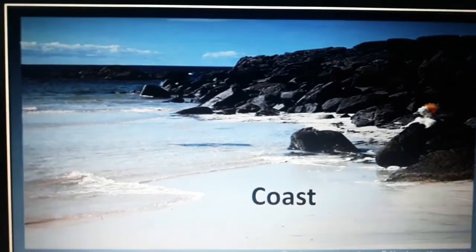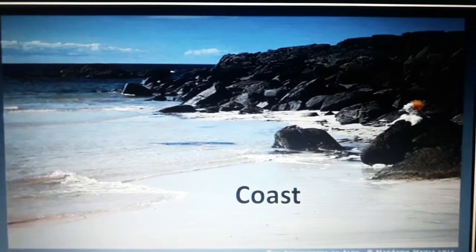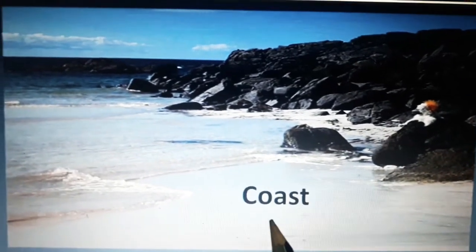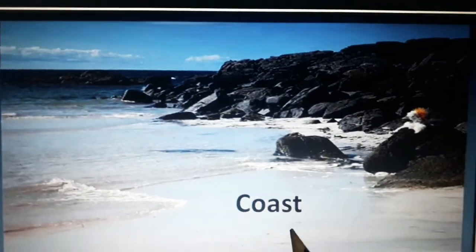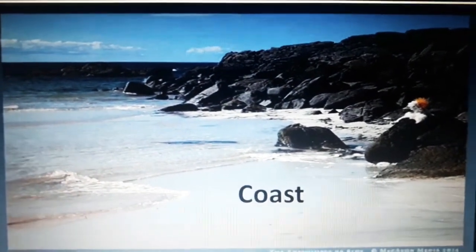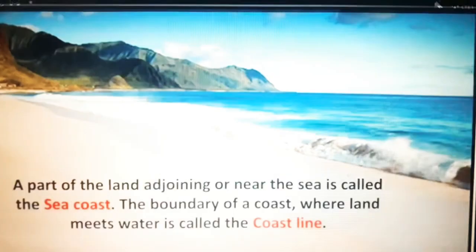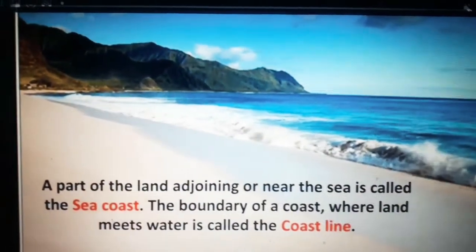Next we are going to see the final agent of erosion, that is the coast. The coast is the seashore, seaboard or beach. We all know the beach, right students? We'll see what is a sea coast.